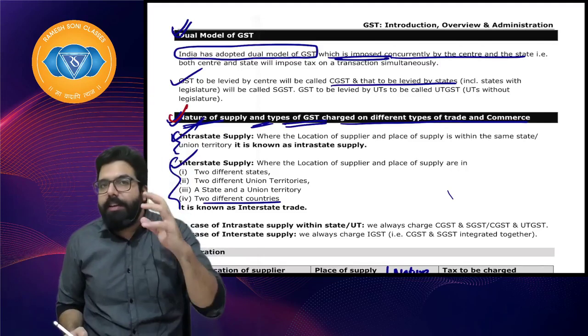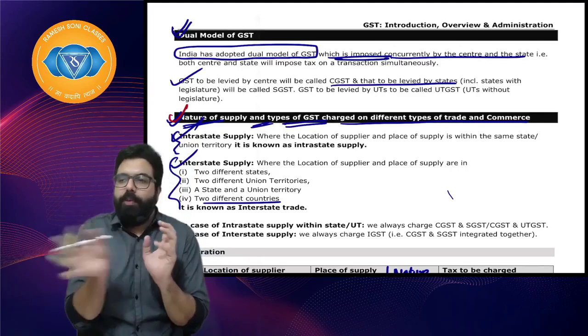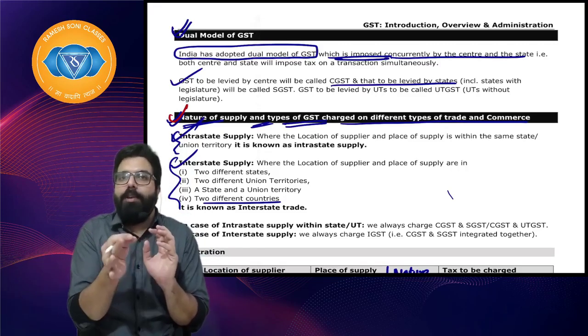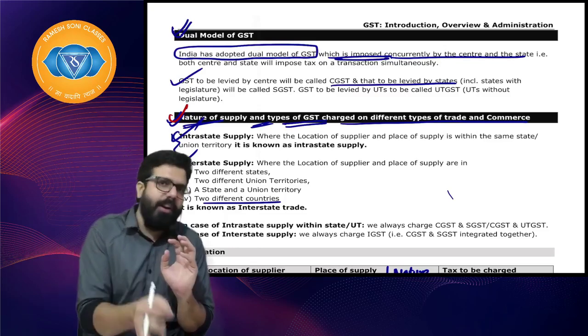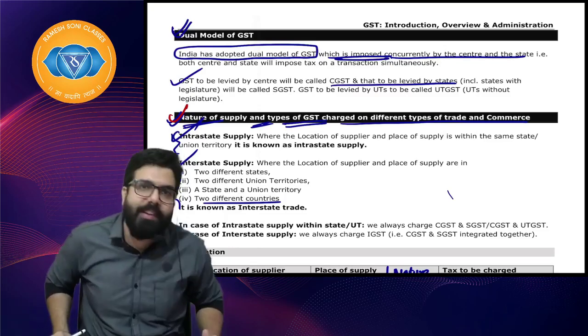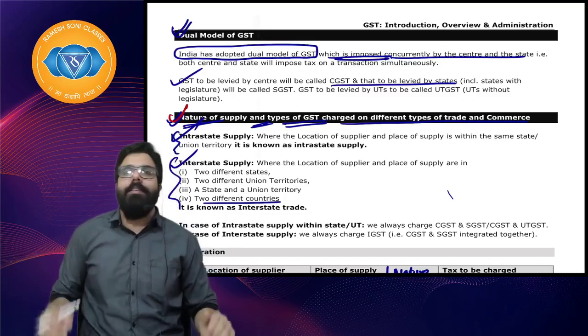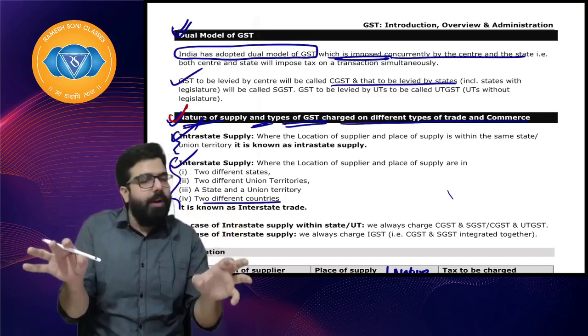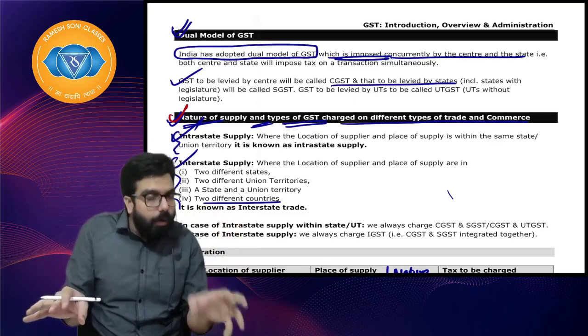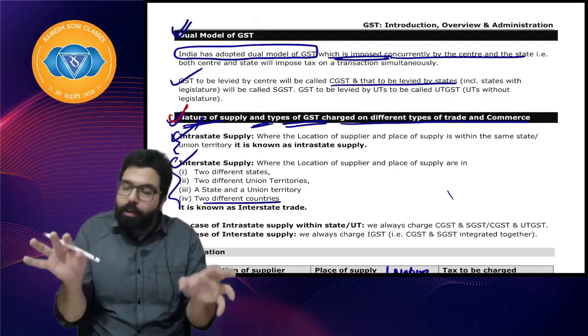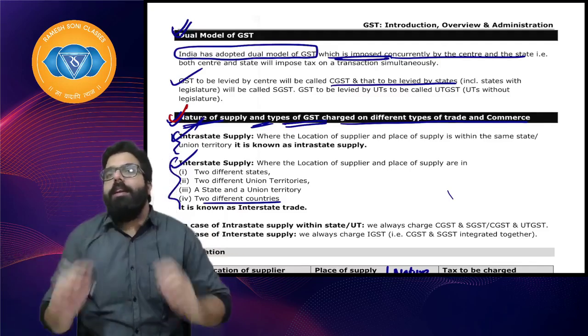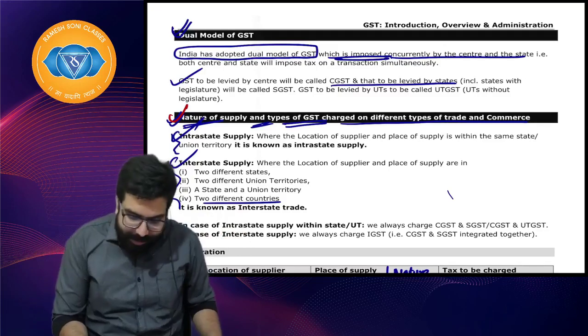Second, we learned interstate and intrastate. Intrastate means within the same state, within the same UT, we always charge CGST and SGST, or CGST and UTGST. Interstate means we always charge IGST. Interstate means one state to another state, one UT to another UT, one state to one UT, and two different countries. We always charge IGST. I hope everyone is clear.